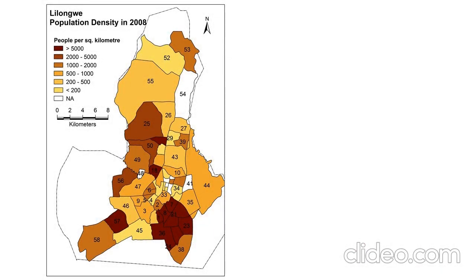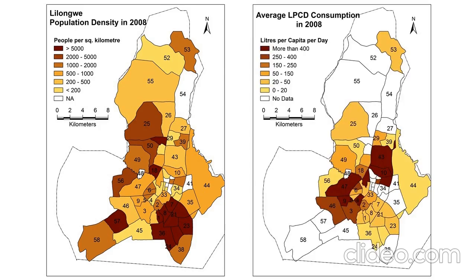In this case, I have used GIS to indicate distribution of urban water supply across the city. I am using data illustrating population density and per capita water consumption in different areas of the city.